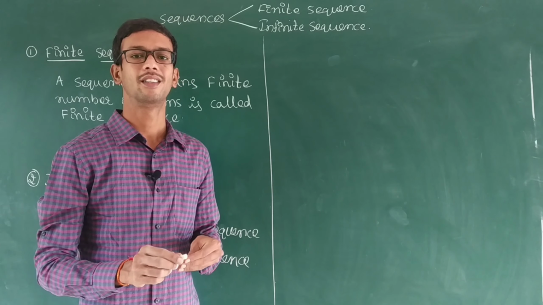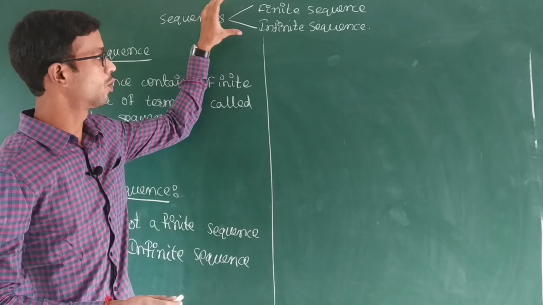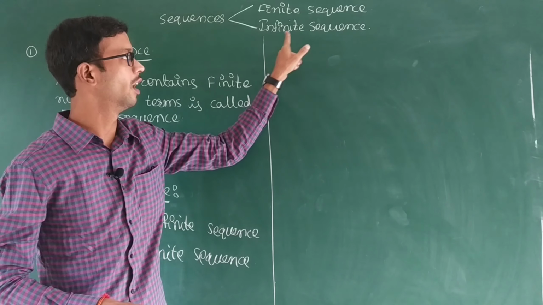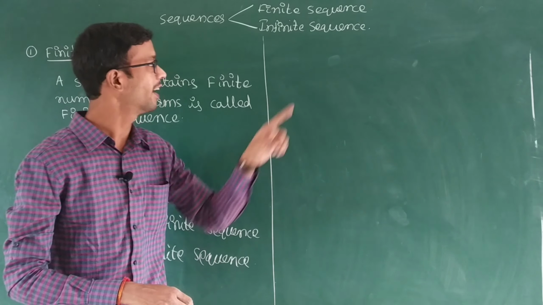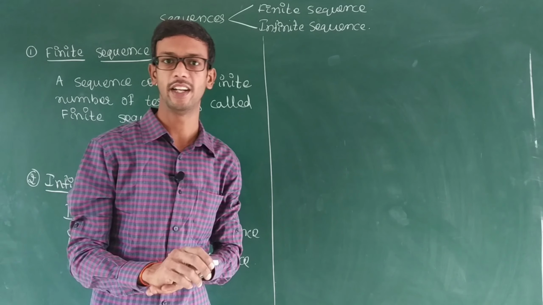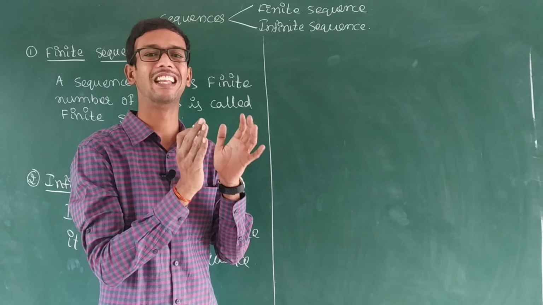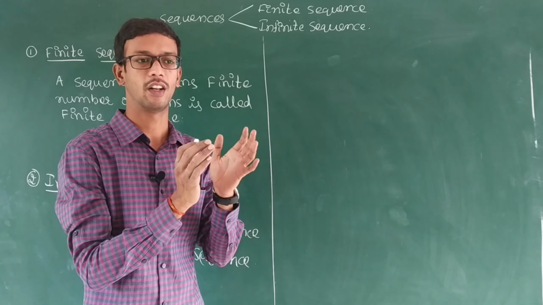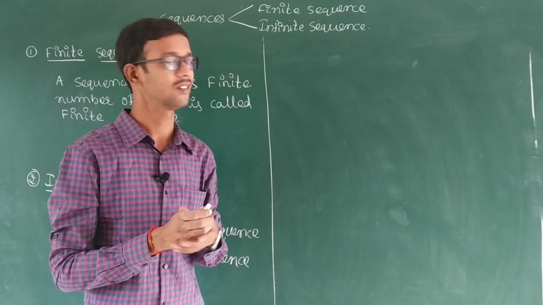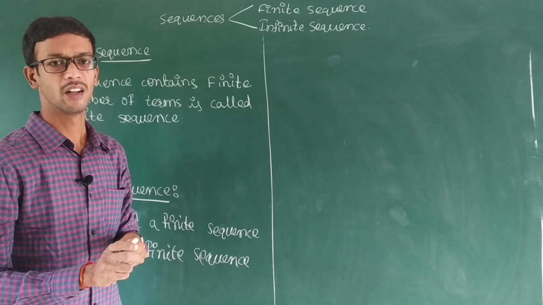Now we see the types of sequences. Sequences are divided into two types: finite sequence and infinite sequence. What is the definition of a finite sequence? In that word only you can observe, finite means limit. One limit is there, that is finite. There is no limit means that is infinite. Generally, that is the definition.